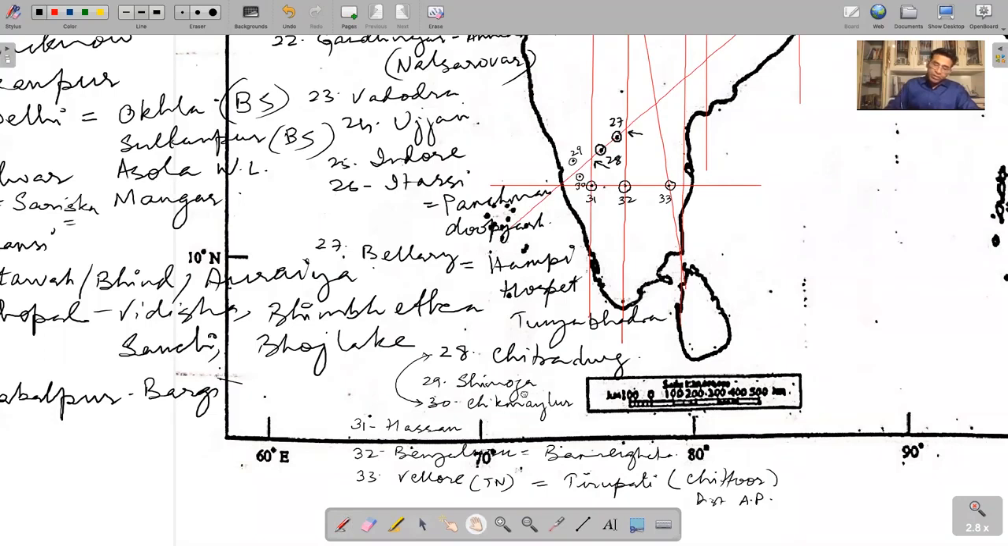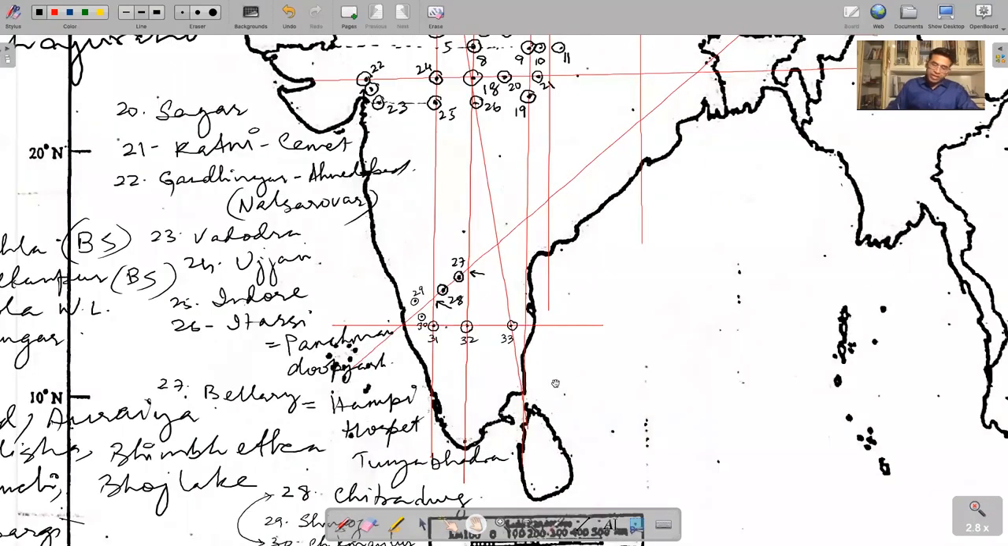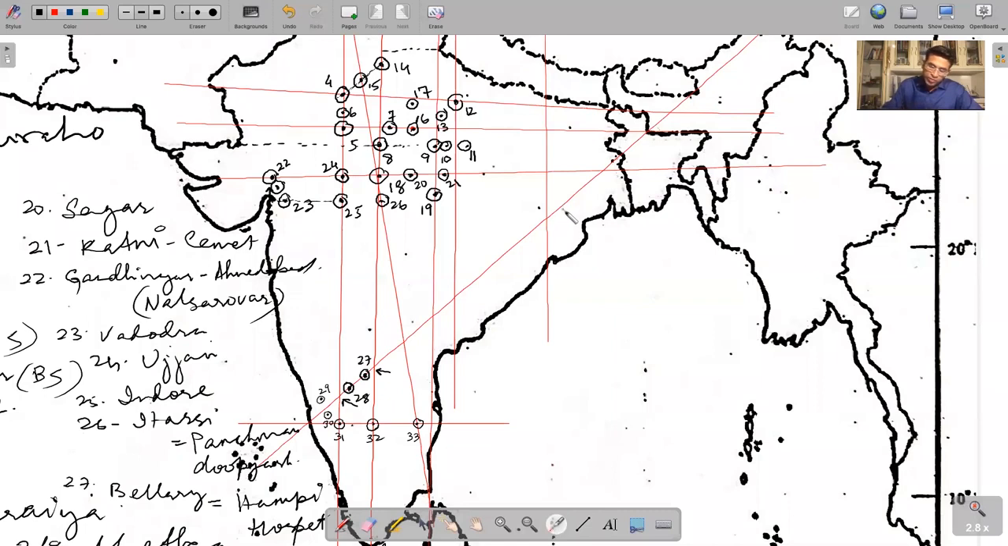Now let us look at some other intersections. Let's try a bit on this side here. Do you remember what do we have here? This intersection here, a bit below this. This is Ranchi. Yes, keep it a bit below. This is Ranchi, 34. What is this? This is Patna. This is 35. So 34 is Ranchi.